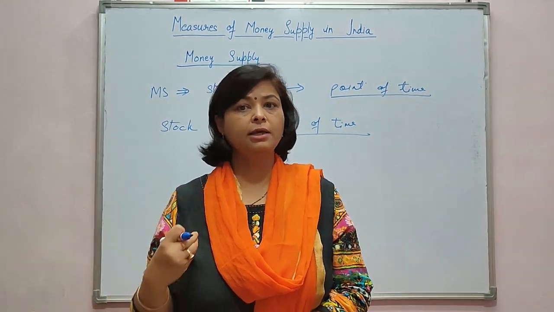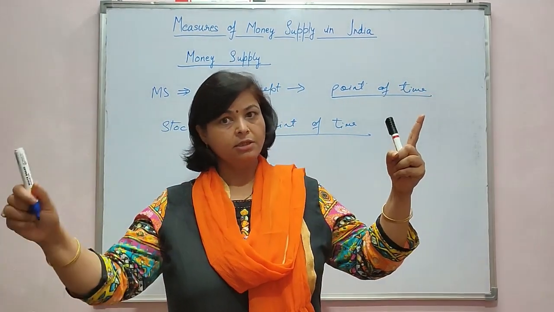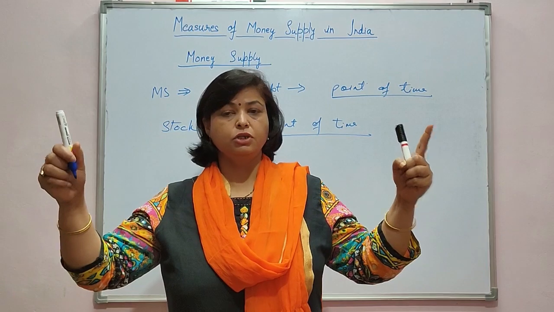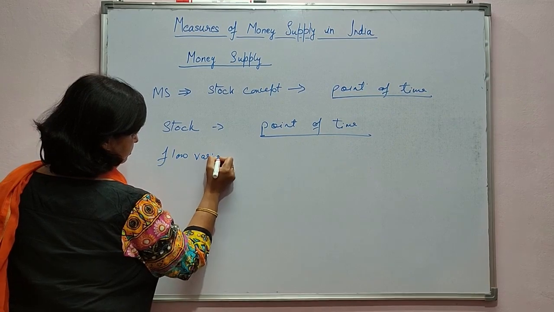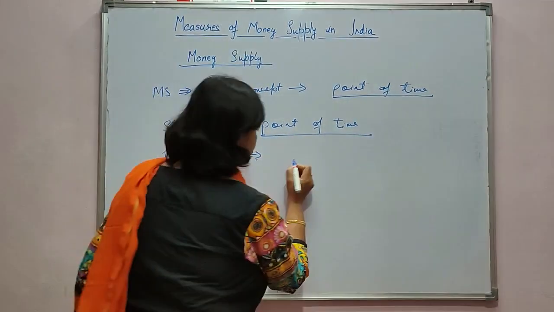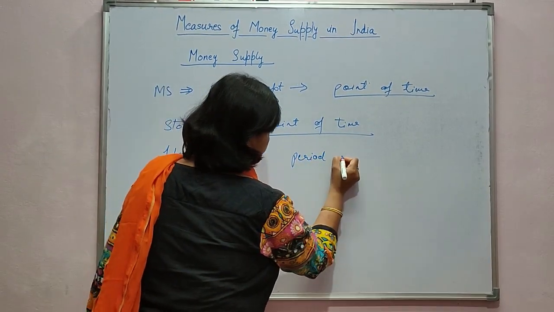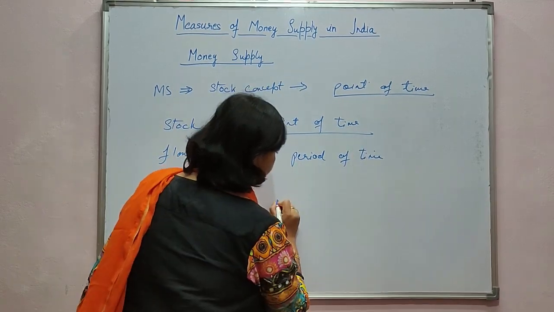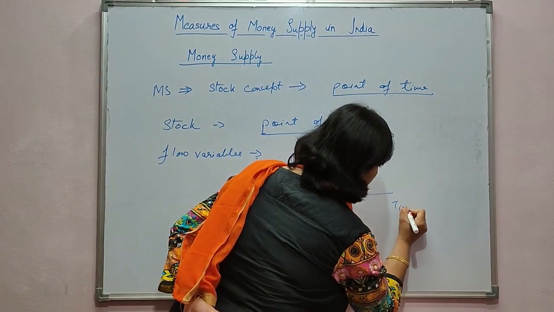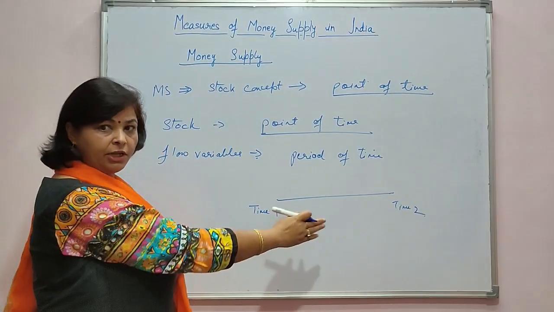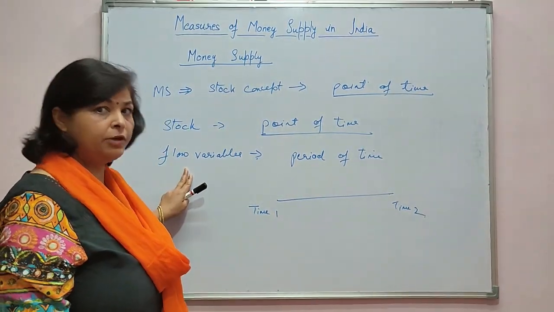So how much income am I getting? There is a starting point and an ending point. So flow variables are measured over a period of time, between time 1 and time 2. The changes which have taken place between two time points are reflected in flow variables.